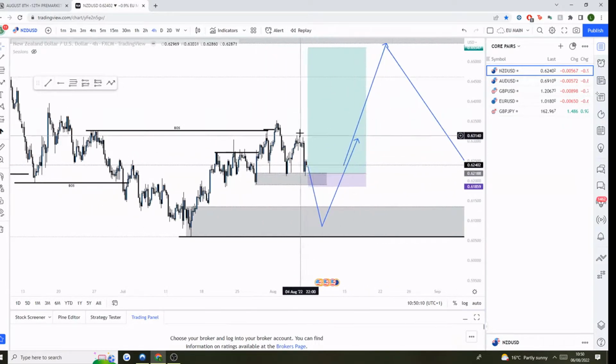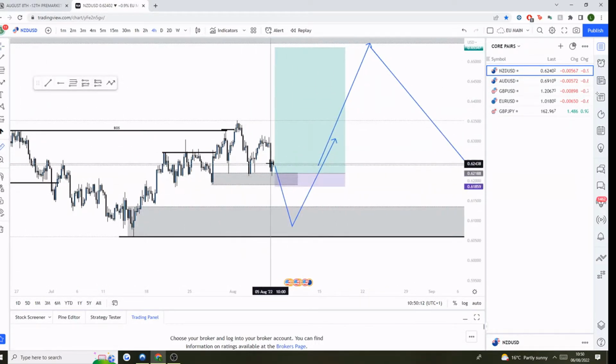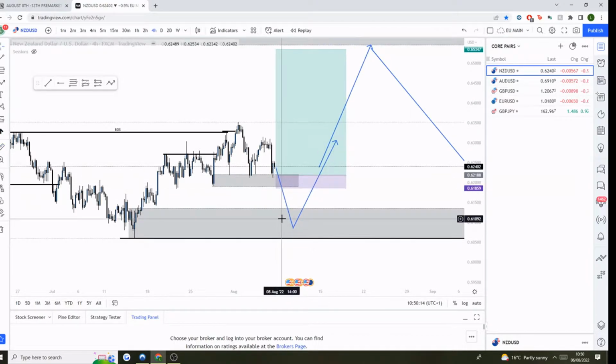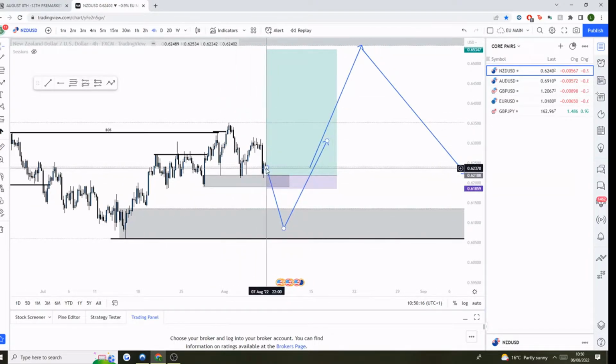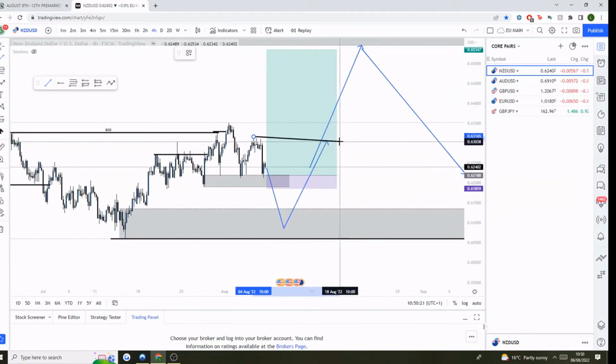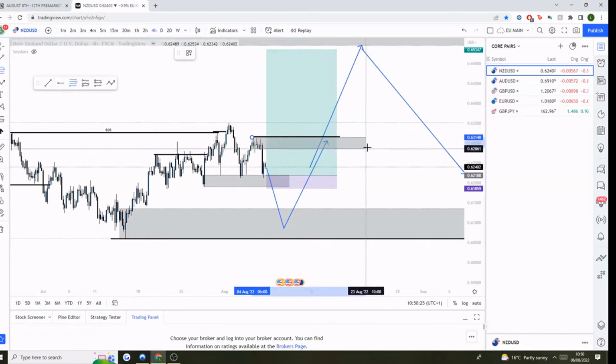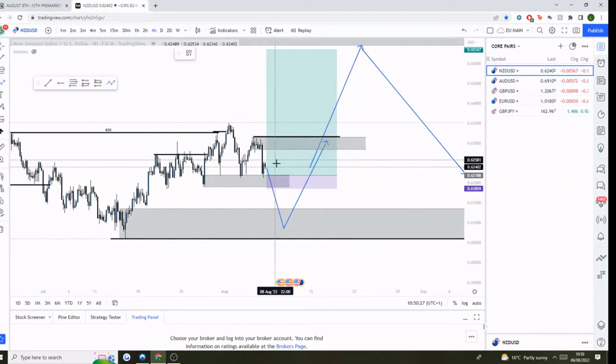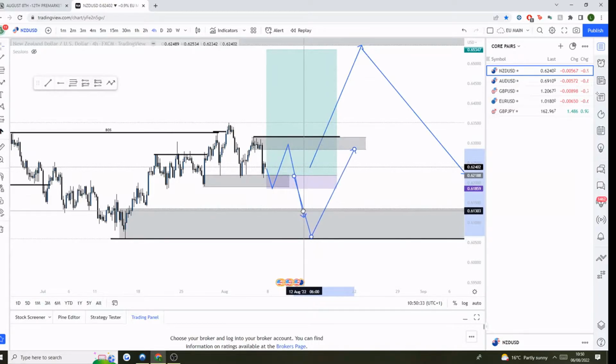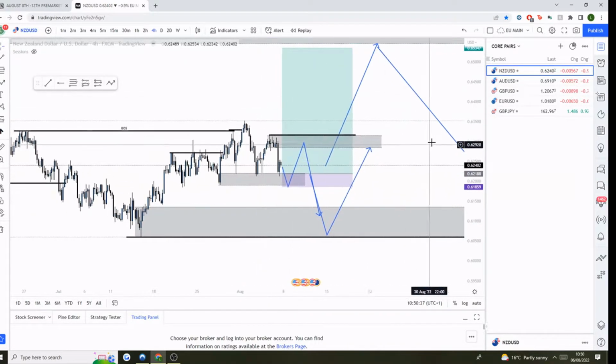Now, alternatively, what we could see is the 4 hour will start the week by breaking the structure bearish. Essentially, if we did just break bearish, then we would have this 4 hour bearish order block up here. With that, we could then look to follow sells on the 4 hour out of this area here. So we break structure, and then we retrace, and then we sell down into the daily. I do think we could see that as well on the 4 hour.